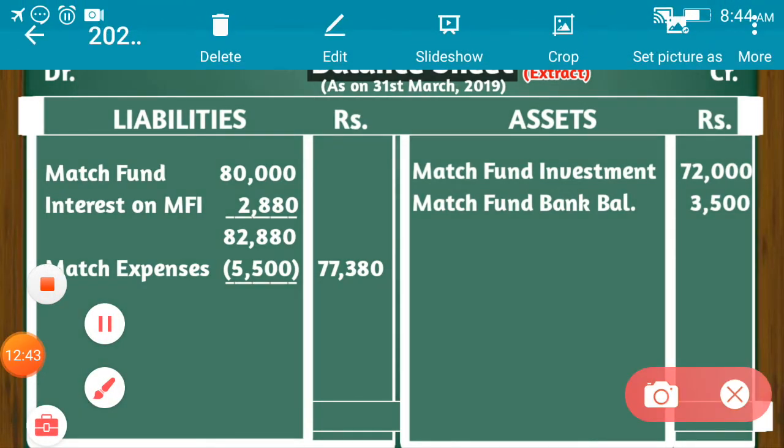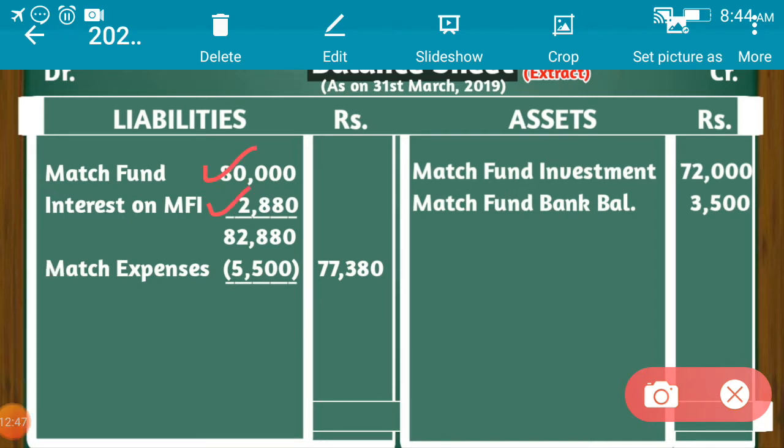First of all, we have mentioned 80,000 for match fund, and now we have added rupees 2,880 on account of interest on match fund investment, of which match expenses have been deducted, and the final amount of rupees 77,380 has been shown in the outer column of the liability side of the balance sheet, while match fund investment and match fund bank balance are shown on the asset side of the balance sheet.